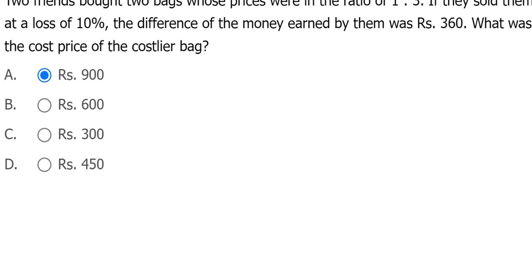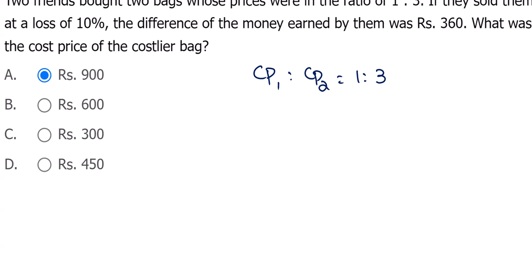Now see here, two friends purchased bags. The cost price ratio is 1:3. If they sold them at a 10% loss, the difference of money earned by them was rupees 360. What was the cost price of the costlier bag?